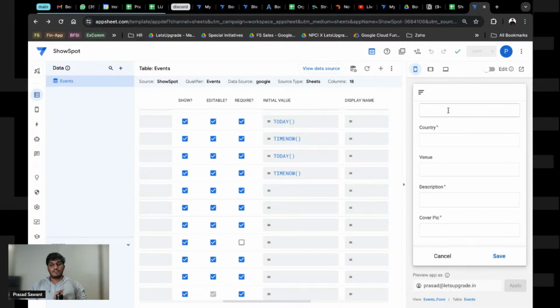We will set a theme for the app. We will set a logo for the app. We will add other tables to this application. We'll set a few things. And of course, I'll show you the structure of how, when you upload a file, it goes to a random place, and how to fix that so that it falls into a proper folder structure. Your cover pics go into a cover pic folder, your banner goes into a proper banner folder, your videos go into a proper videos folder.